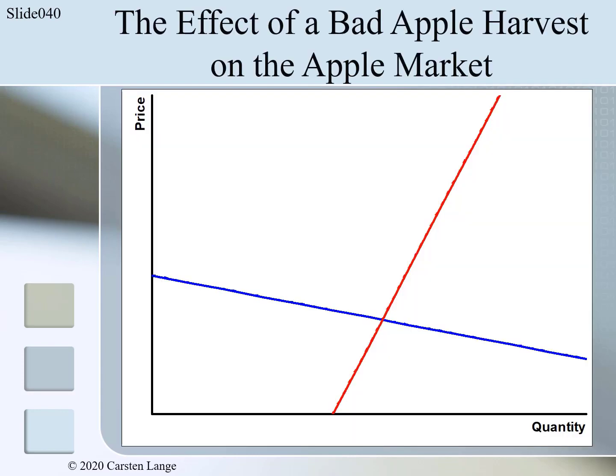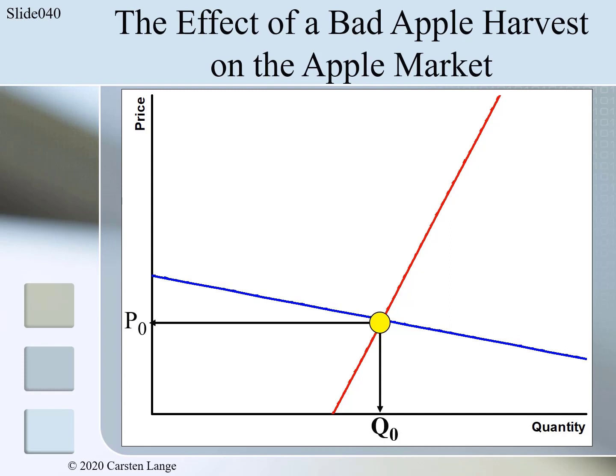In the last chapter, we analyzed the effect of a bad harvest on the Apple market. In the initial equilibrium, the equilibrium price was P0, and this resulted in an equilibrium quantity of Q0. Now we have to figure out how the bad harvest would influence demand and supply. We start with the demand curve. A bad harvest is not a determinant of demand. Therefore, the demand curve will not shift.